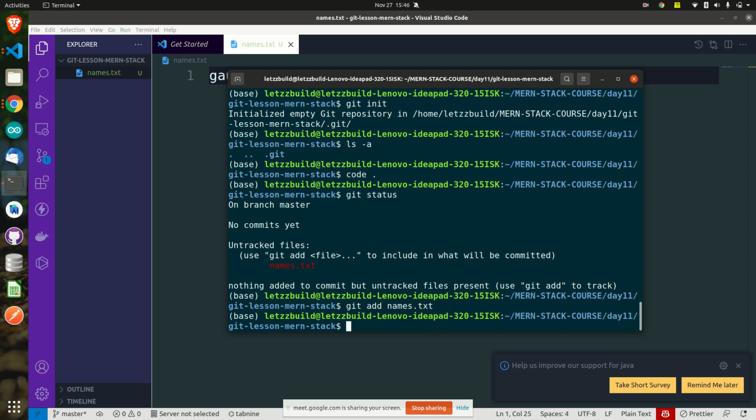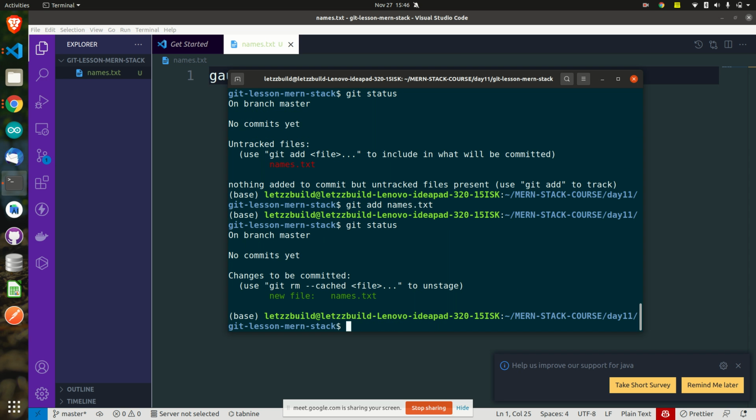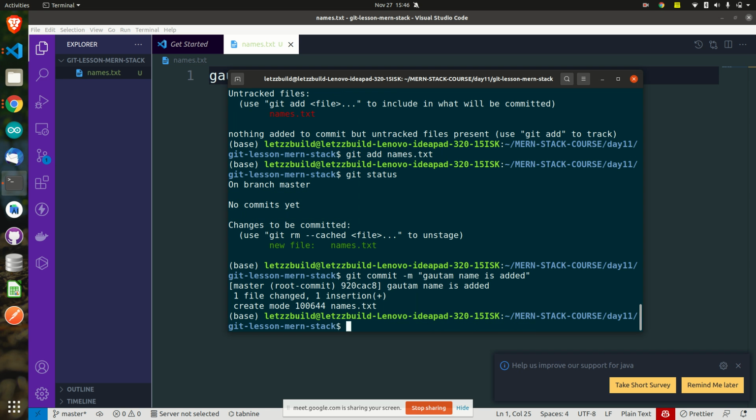Git add names.txt. Let's check git status. Yes, it is in green color, that means it has come. Then git commit -m, Gautam name is added. Perfect. Till here is fine, right?